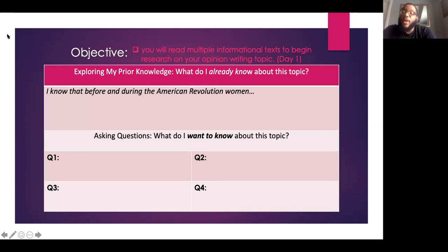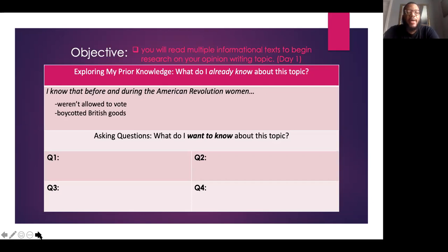All right, so the objective for day 1 says you will read multiple informational texts to begin research on your opinion writing topic. So the things that I came up with for what I know about women before and during the American Revolution were: 1, I know that women weren't allowed to vote. And I also know from the previous text that women boycotted British goods.